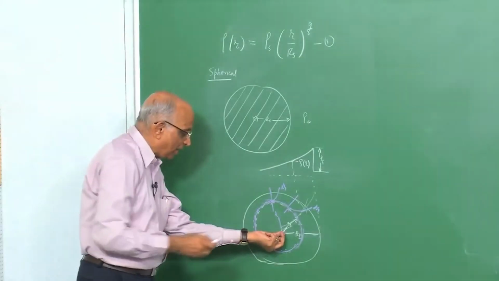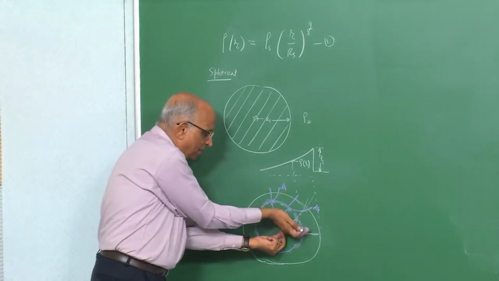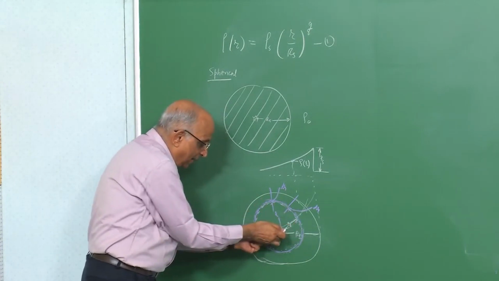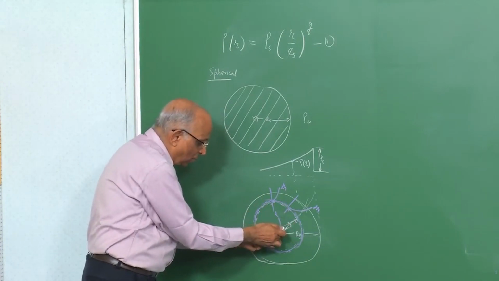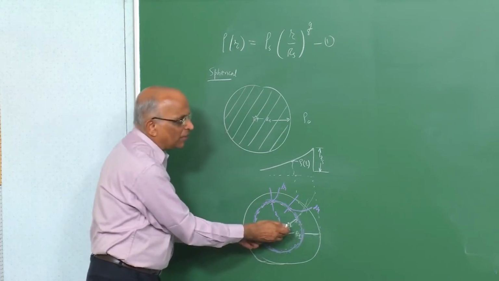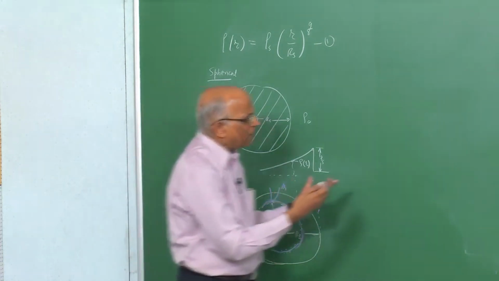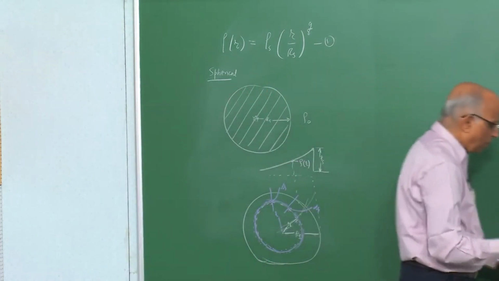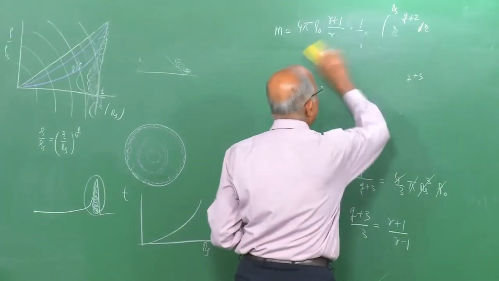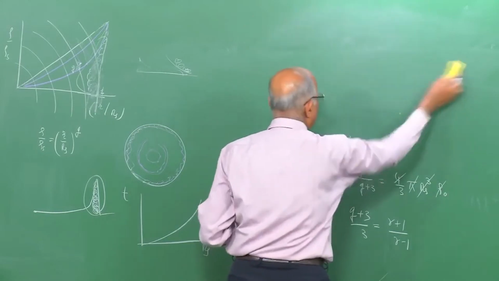Therefore, the type of picture we get is that when a blast wave gets started, it picks up the mass and concentrates it at the front, and in the depth, that is in the zone far from the blast wave, there is hardly any mass. This is the type of picture we are able to get from the power law profile, and let us pursue it a little more and see what it really implies.